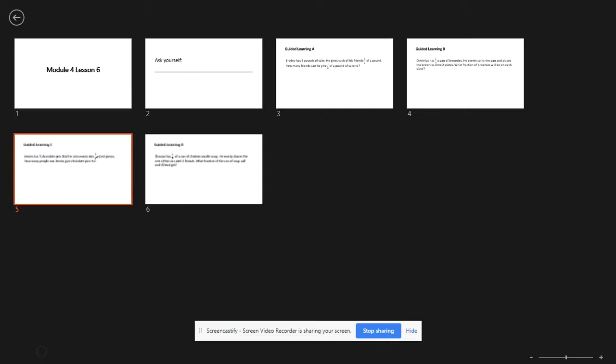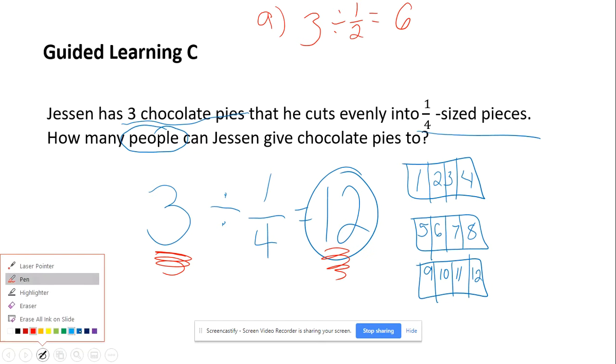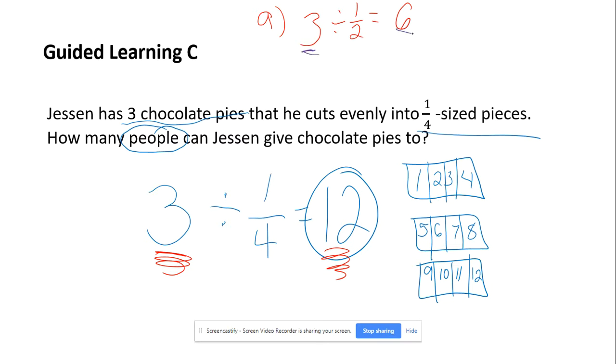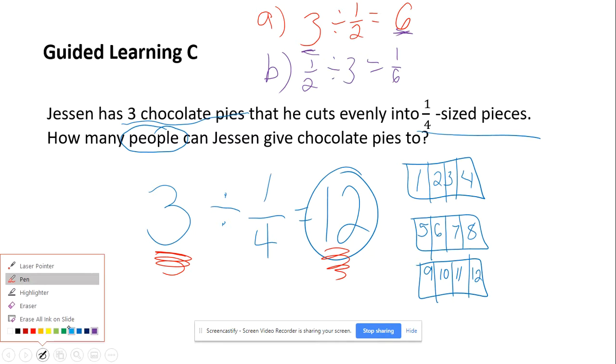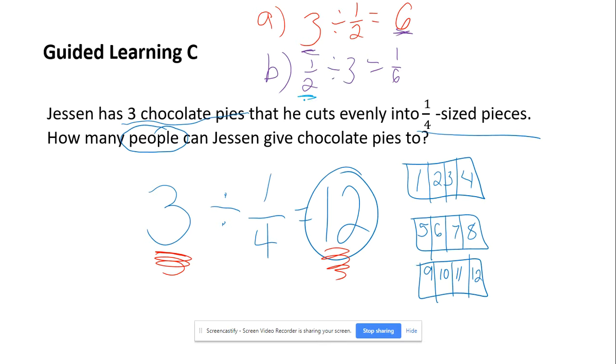Notice again, we started with a whole number and we ended with a whole number. Problem B said 1/2 divided by 3 is 1/6. Notice here, we started with a fraction and we ended with a fraction.